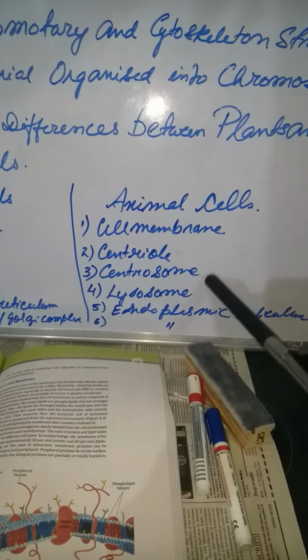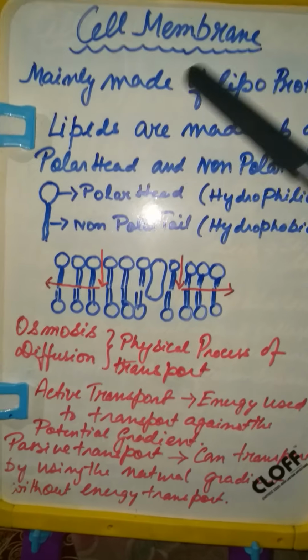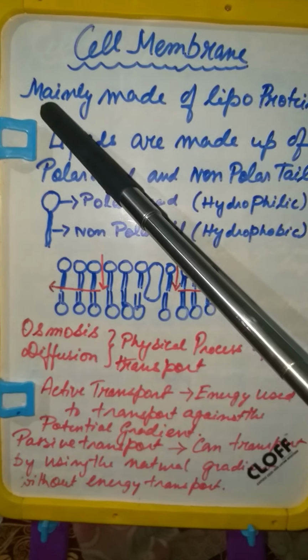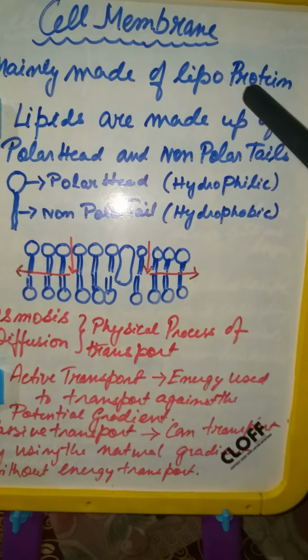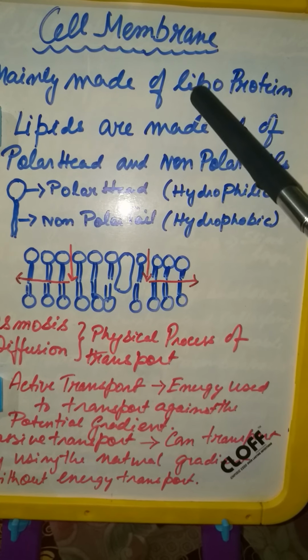Now the next topic we will be dealing with is the cell membrane. The cell membrane is present in both prokaryotic and eukaryotic cells, and a well-defined membrane basically consists of lipoprotein. What is lipoprotein? They are made up of lipid and protein. The presence of this combination of lipoprotein makes it selectively permeable.